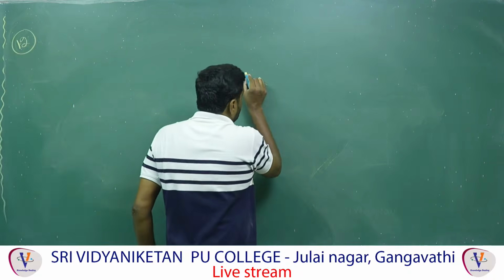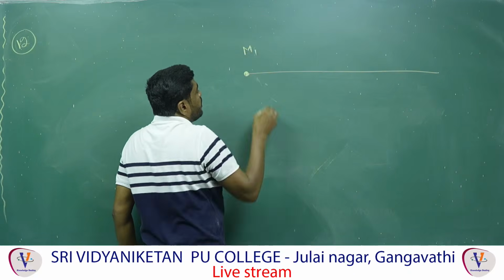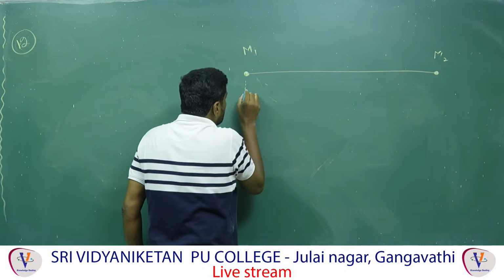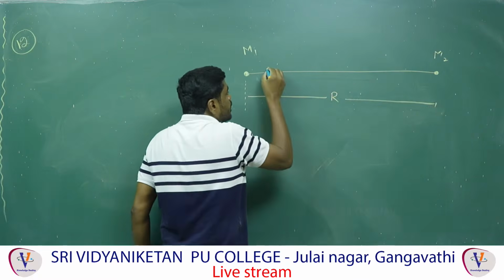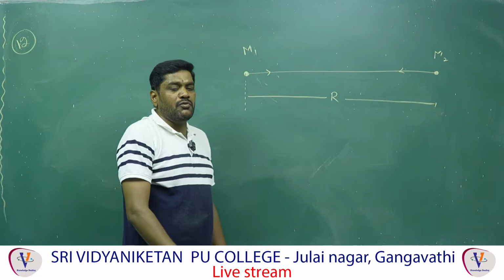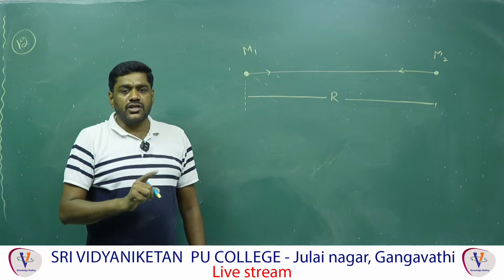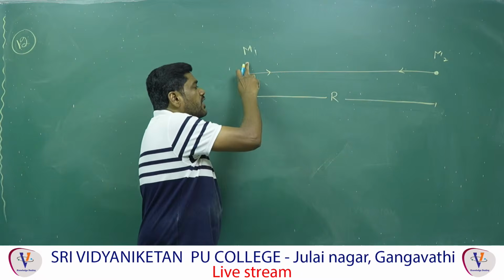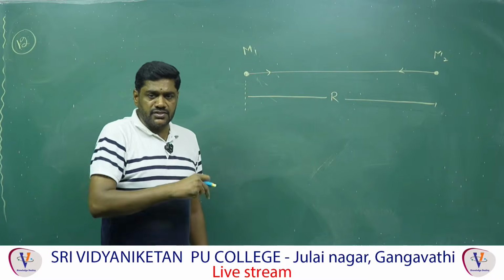For example, if you take this as the distance between them, r. This is the initial position of m1, this is the initial position of m2, and both are separated by distance r initially. Now this is coming towards M2, this is coming towards M1, correct? Because both are moving towards each other under the action of gravitational force between them. There is no external force, because the force acting on M1 is due to M2 and the force acting on M2 is due to M1. So the net force on the system is equal to 0.